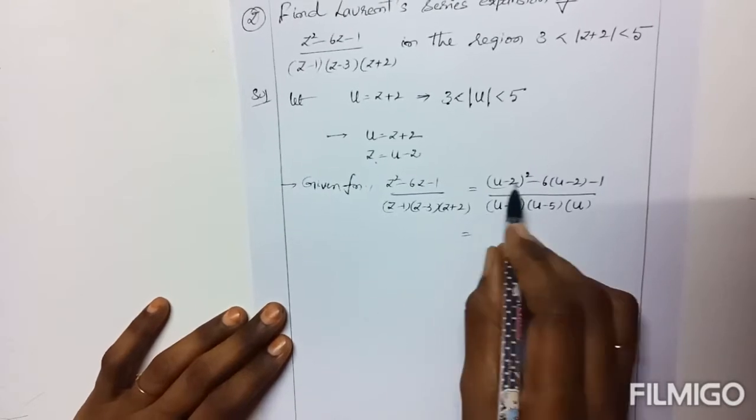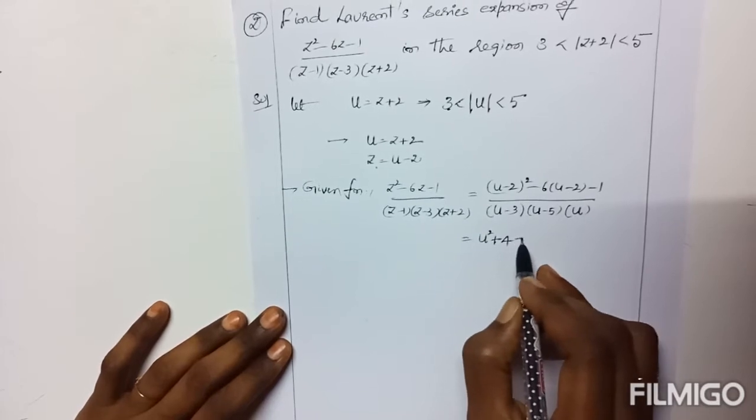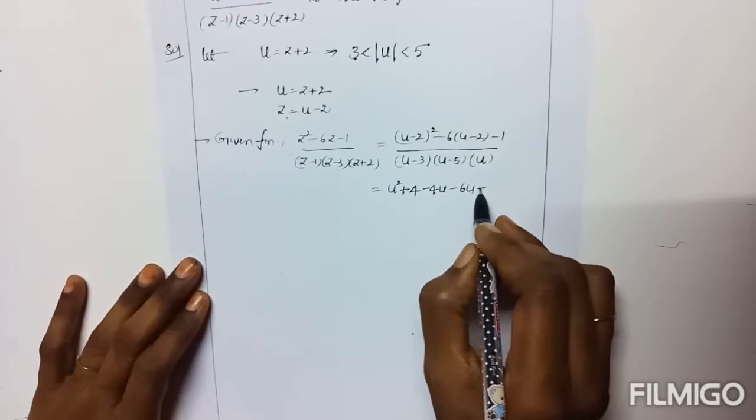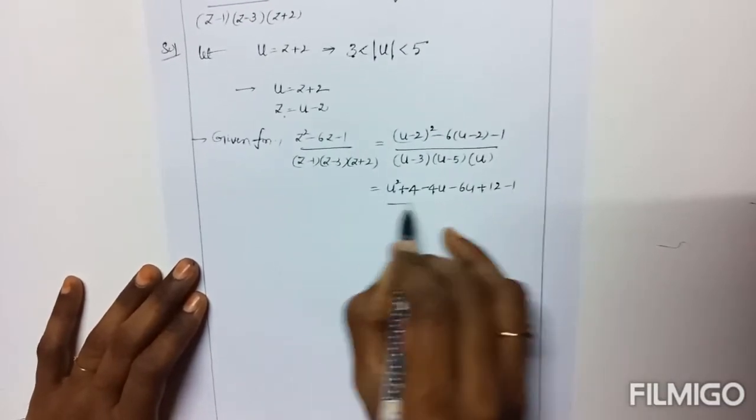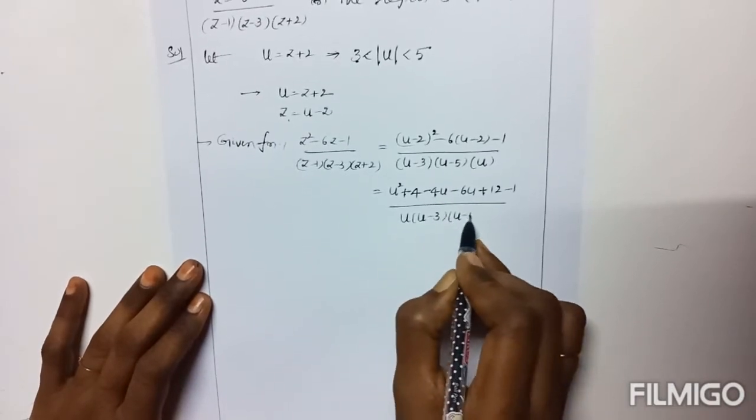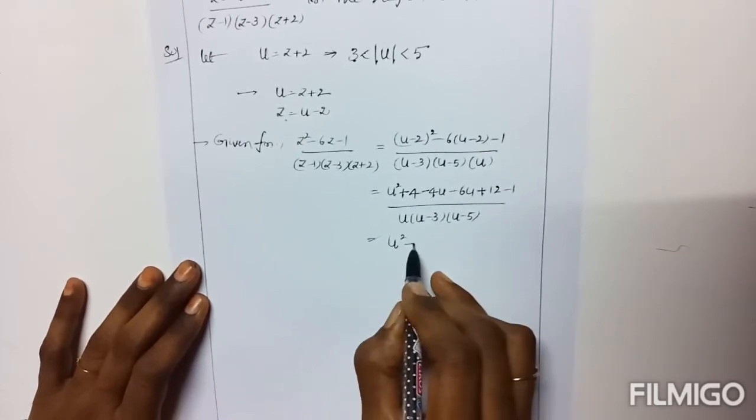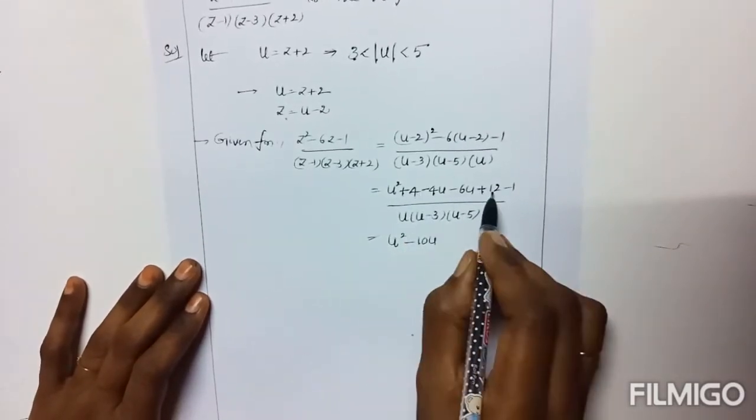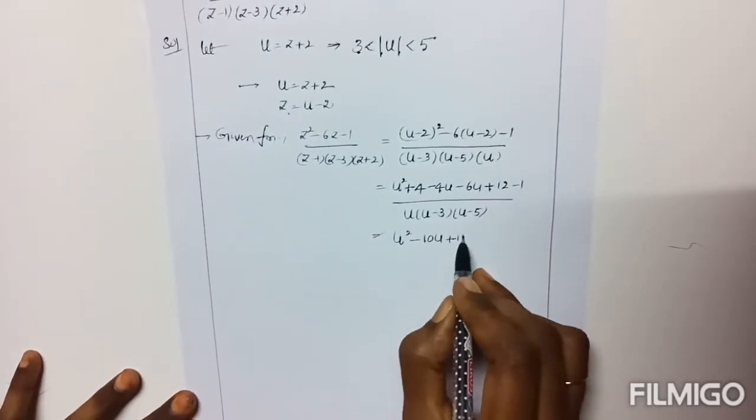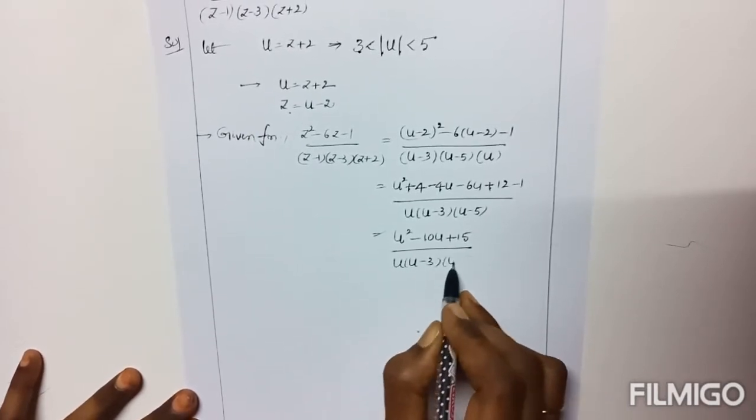That equals, using (a minus b) whole square equals a square plus b square minus 2ab, u square minus 4u plus 4 minus 6u plus 12 minus 1, by u into (u minus 3)(u minus 5). Order wise in the numerator: u square, the number of u's is minus 10u, and the constants 4 plus 12 minus 1 is plus 15. So it is (u square minus 10u plus 15) by u(u minus 3)(u minus 5).